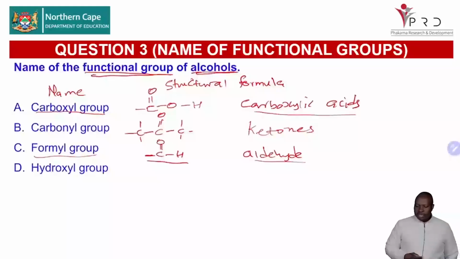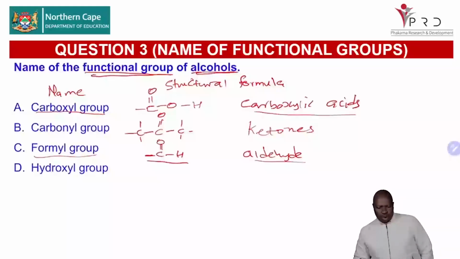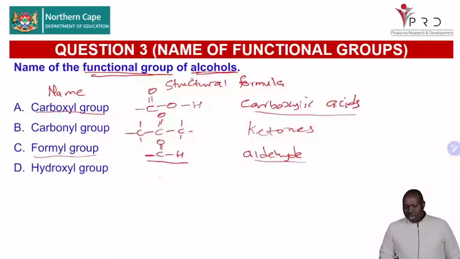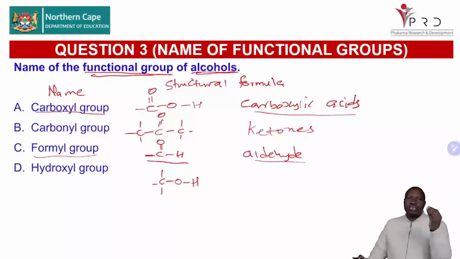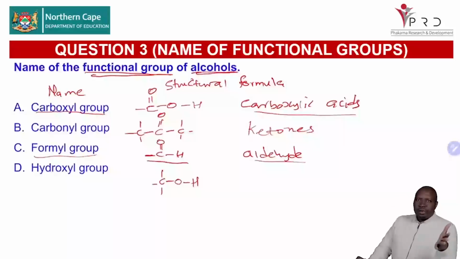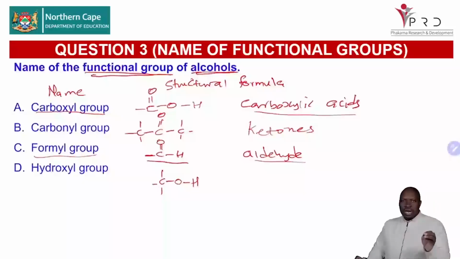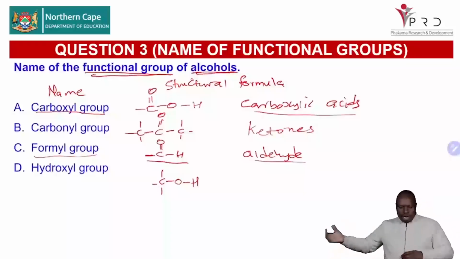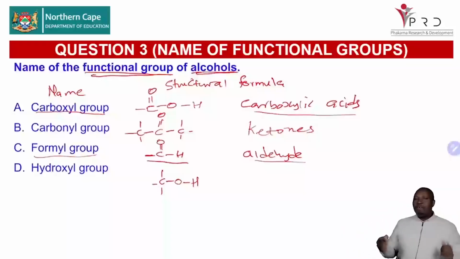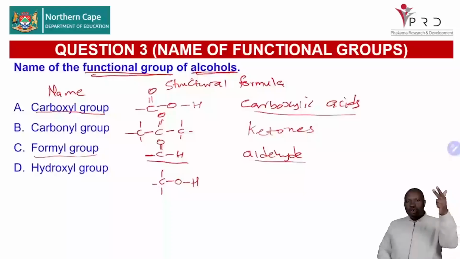And then lastly, we have a hydroxyl group. The hydroxyl group is a carbon. The functional group is the carbon that is bonded to the OH. So don't make the mistake of writing a hydroxyl group as an OH, because if you are asked to draw the structural formula of the functional group for alcohols and you write OH, you are wrong. It must be a carbon bonded to the OH, and always remember our number of bonds: hydrogen 1, carbon 4, and oxygen 2.